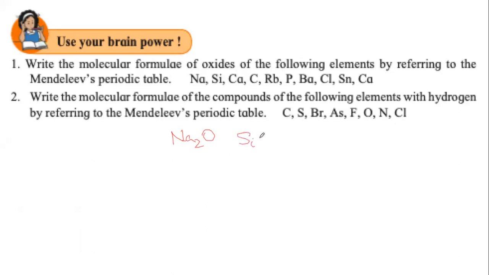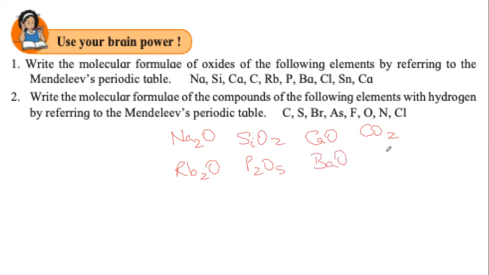Prachi has written SiO2. It is correct. For calcium, it is CaO. It is correct. For carbon, it is CO2. It is correct. For rubidium, it is Rb2O. Is correct. For phosphorus, it is P2O5. It is correct. For barium, it is BaO.